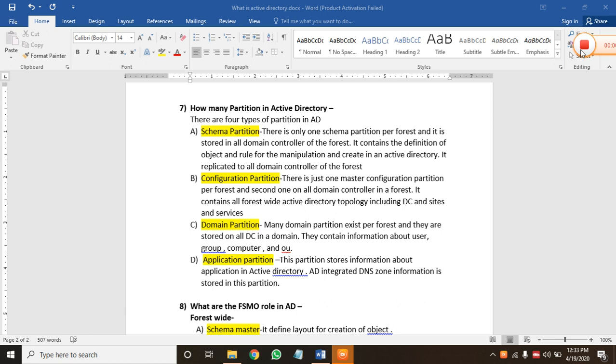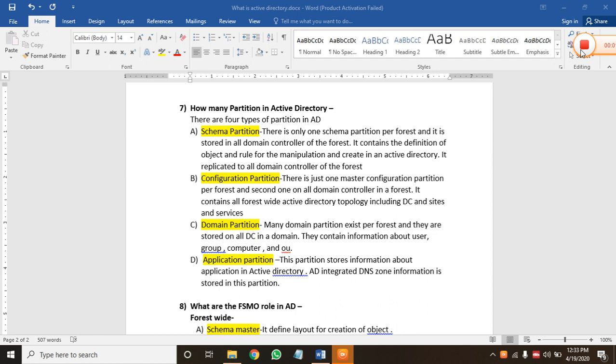So let's discuss schema partitions. What is this? There is only one schema partition per forest and it is stored in all domain controllers of the forest. It contains the definition of objects and rules for the manipulation and creation of objects in Active Directory. It is replicated to all domain controllers of the forest.